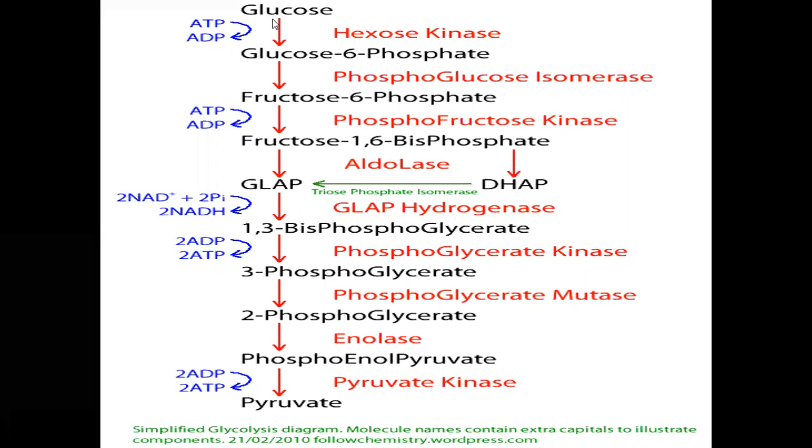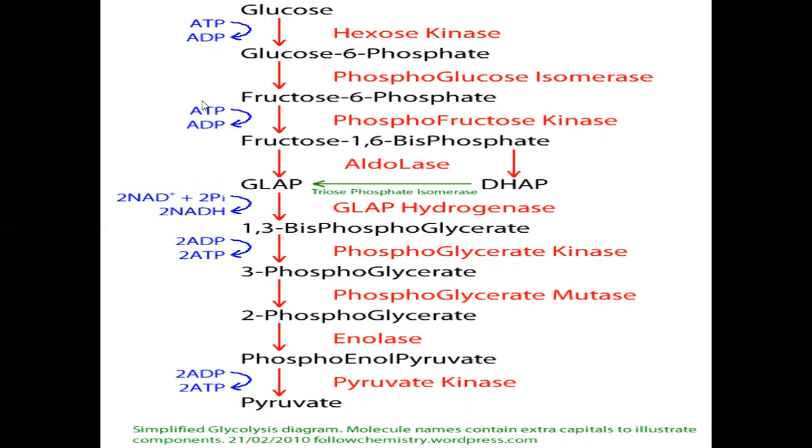What is the meaning of glycolysis? The 6 carbon atoms of glucose participate in glycolysis and cleave into 2 molecules of pyruvic acid.